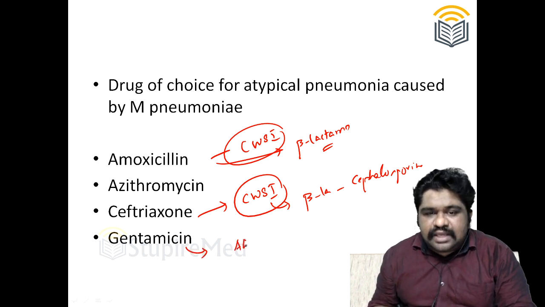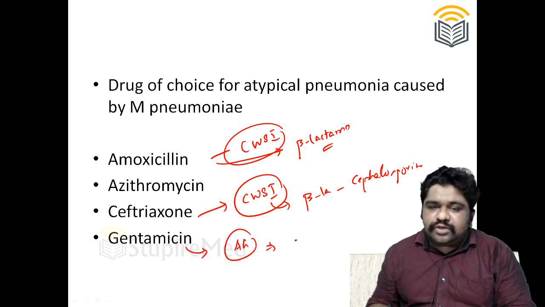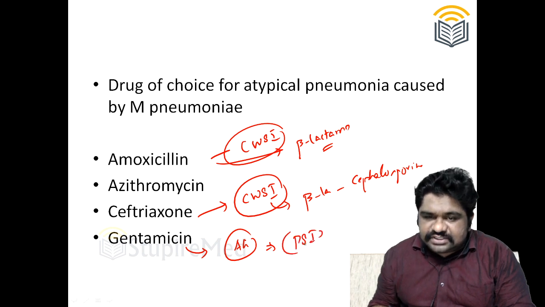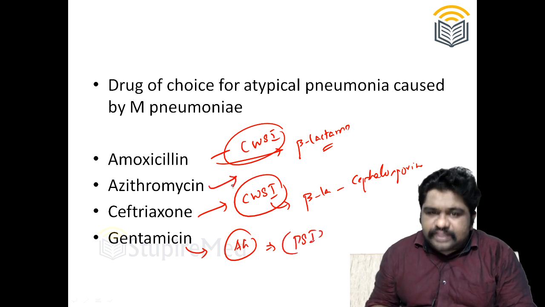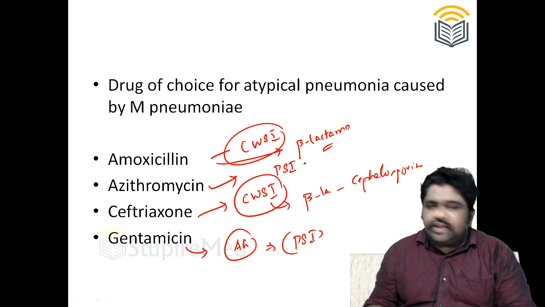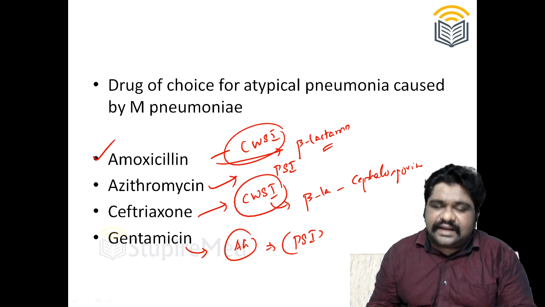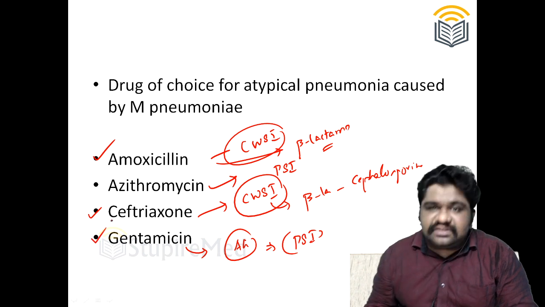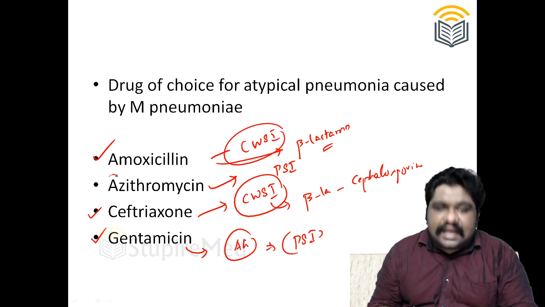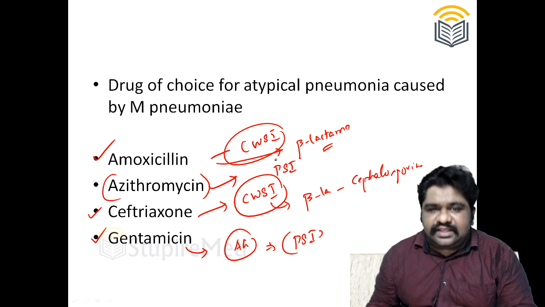Gentamicin is an aminoglycoside, which is important for protein synthesis inhibition. At the same time, azithromycin is also a wonderful example of a protein synthesis inhibitor. The point here is amoxicillin is a classical example of a bactericidal agent, which is also true of ceftriaxone. Gentamicin is also a bactericidal agent, while azithromycin is a bacteriostatic agent.